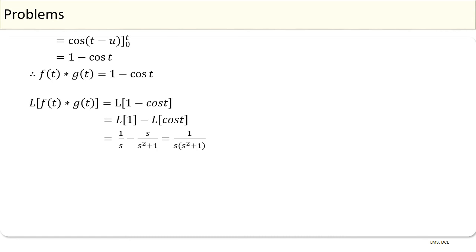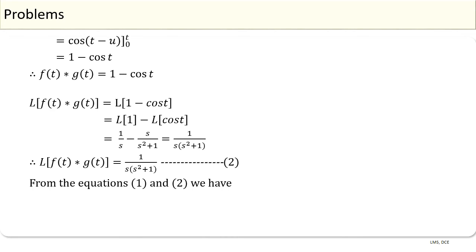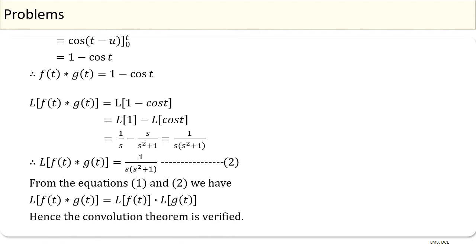By taking s into s square plus 1 as LCM and by simplifying, we have Laplace transform of f of t star g of t is equal to 1 whole divided by s into s square plus 1, called equation 2. From equations 1 and 2, we have Laplace transform of f of t star g of t is equal to Laplace transform of f of t into Laplace transform of g of t. Hence, the convolution theorem is verified.